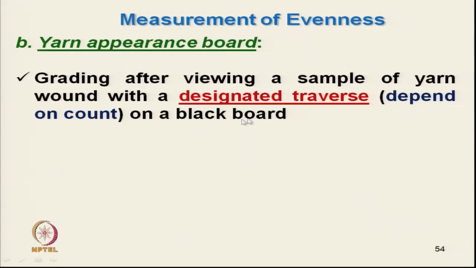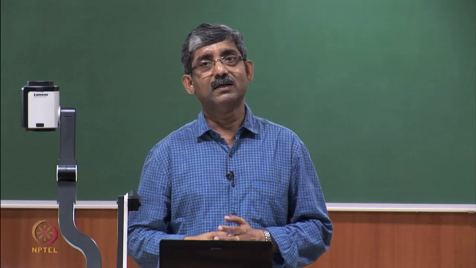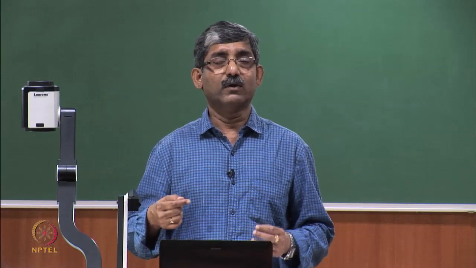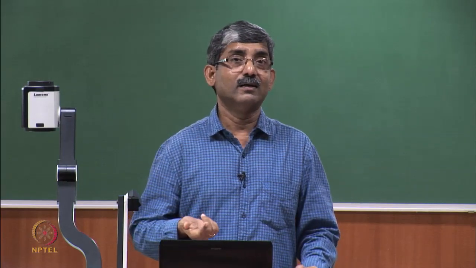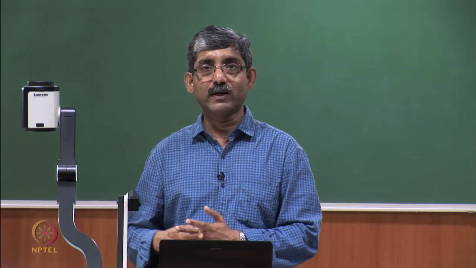Grading is done after viewing the sample of yarn wound on the designated traverse. The traversing will be there, and there will be a black board on which the yarn is being wound. For colored yarn we normally do not use a black board, we use a white board.